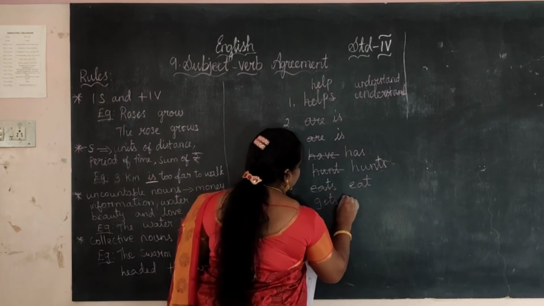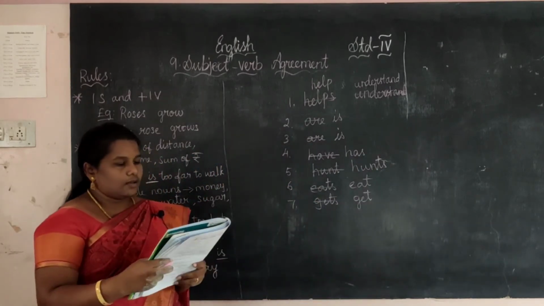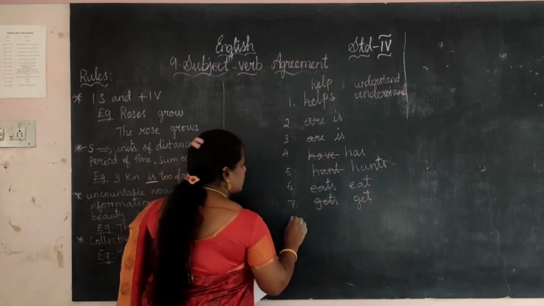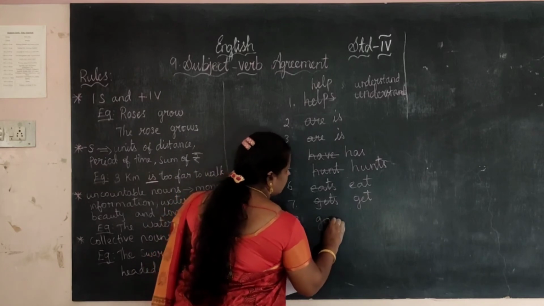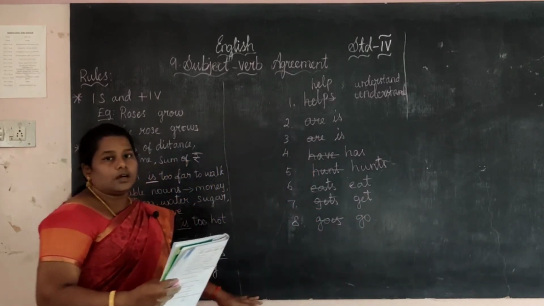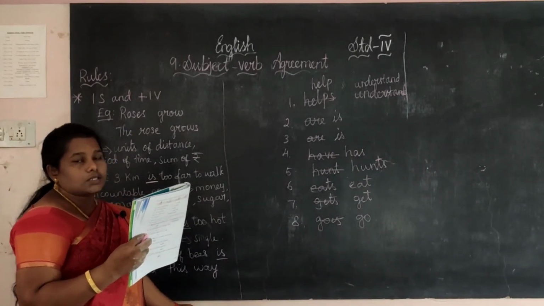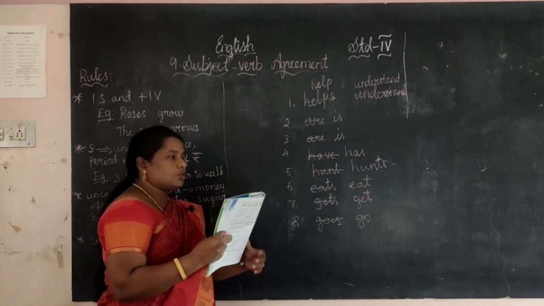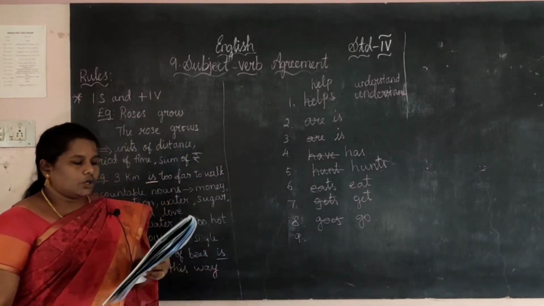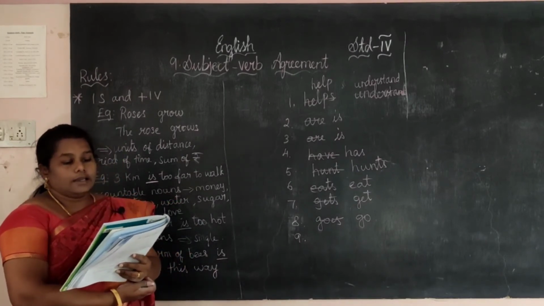Get is the answer. So strike out the gets and write get. Okay, next one. Taman and Jacob goes. Goes changes into go. Yes, in the rule we learned, for singular we want to use goes and for plural we want to use go. So go. Here two members are there. So go.